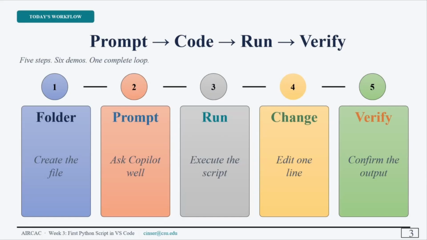Then the AI tool will convert our prompt to code. The code is the language that the machine understands. So the prompt is the language that we understand, and the code is the language that the machine understands.